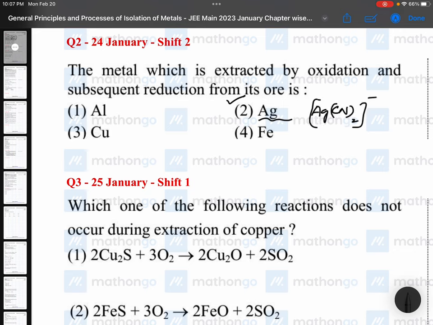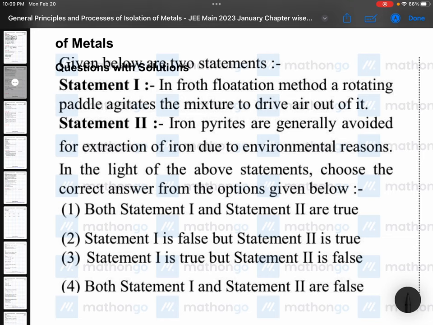Next question. Statement 1: In froth flotation method, a rotating paddle agitates the mixture to drive air out of it. Statement 2: Iron pyrites are generally avoided for extraction of iron due to environmental reasons. In the light of above statements, choose the correct answer from the options given below. In froth flotation method, a rotating paddle draws in air and strips the pulp. So statement 1 is false and 2 is right. To drive air out of it, that is wrong. So you must be very careful in reading the NCERT also.